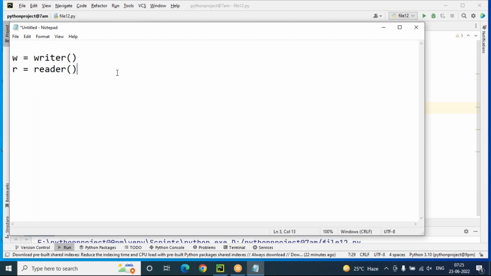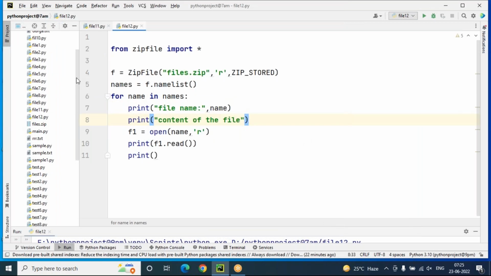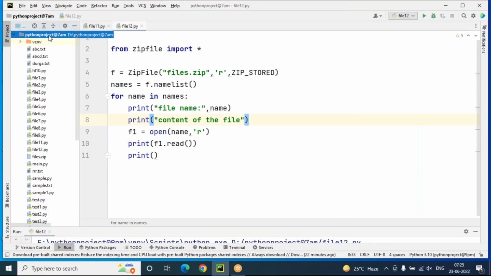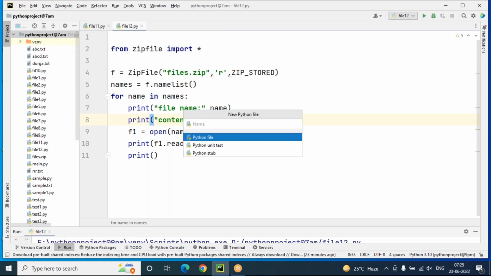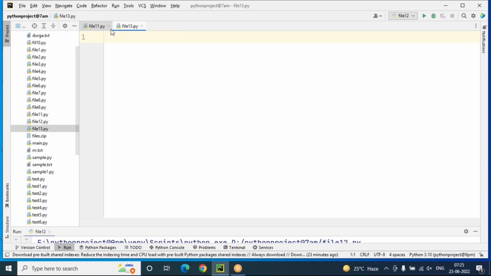So how to store the data into a CSV file, and how to retrieve the data from a CSV file also, we'll look into that. For that, I'm preparing a simple file, file13.py. File13 is my program name, and .py. Here I'm trying to show you first writing the data into a CSV file. For that purpose, I'm importing csv, comma separated values. It's a module name. And here I'm using the with statement.